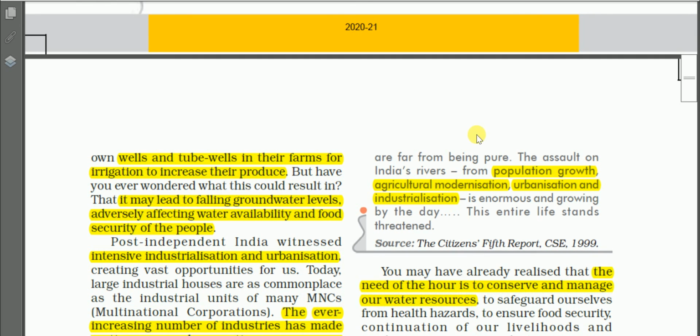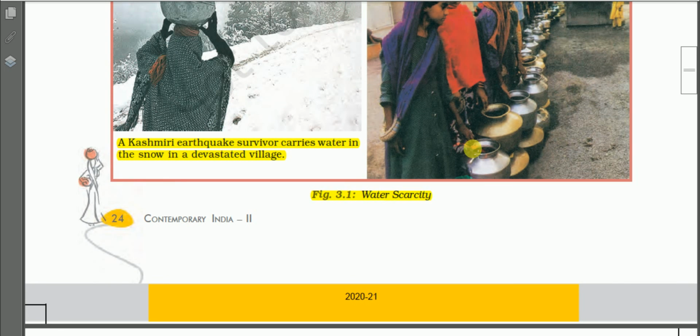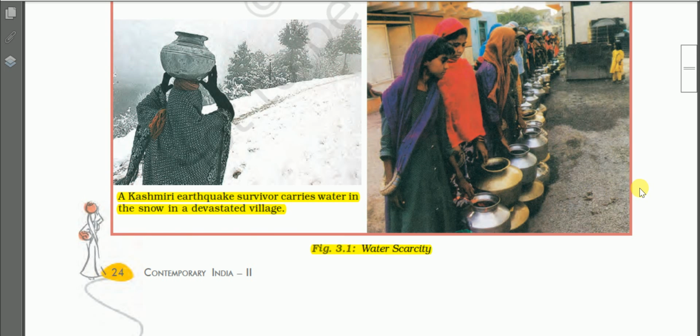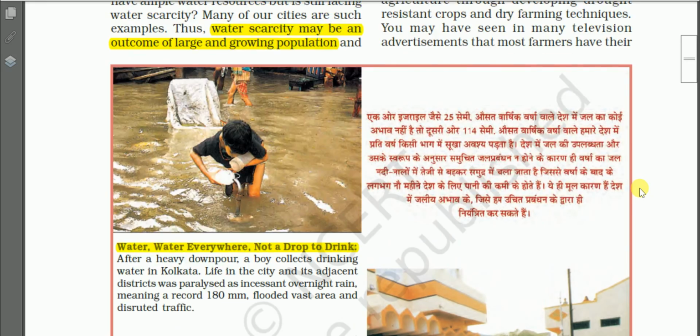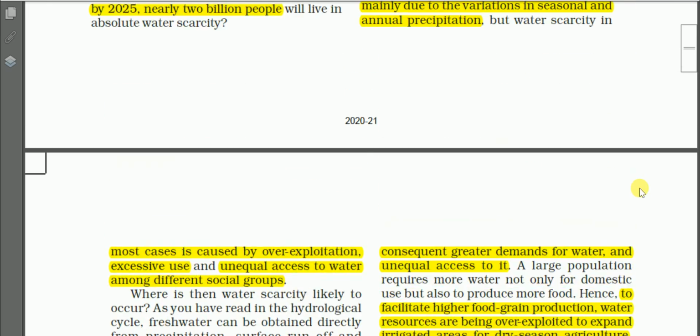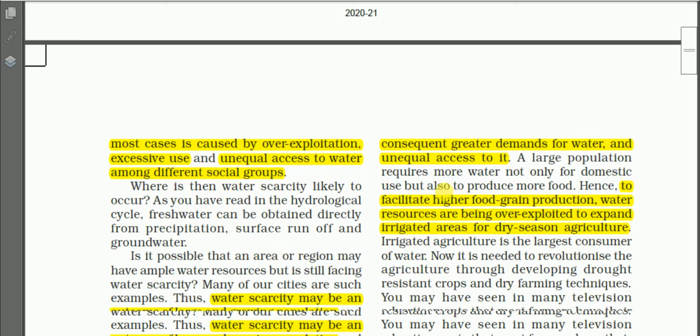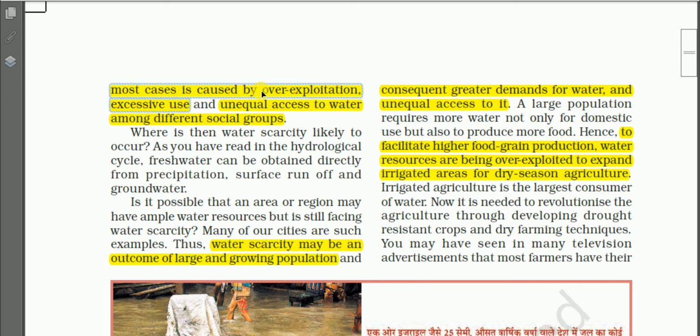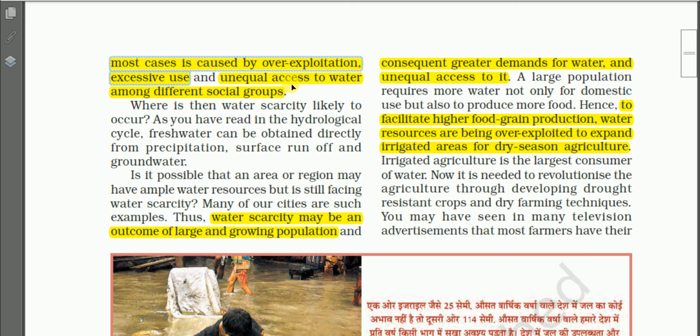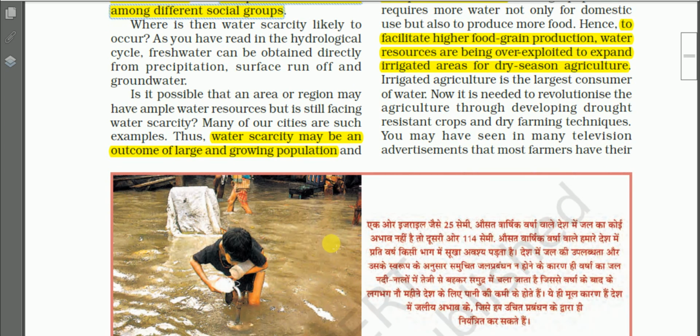Yes, sir. Can you tell me what are the important causes of water scarcity in India? Can you summarize for me? The first important one is the variation in the seasonal and the annual precipitation. Another one is overexploitation. Third one is unequal access to water among different social groups. Fourth one is the rapid increase in the population.